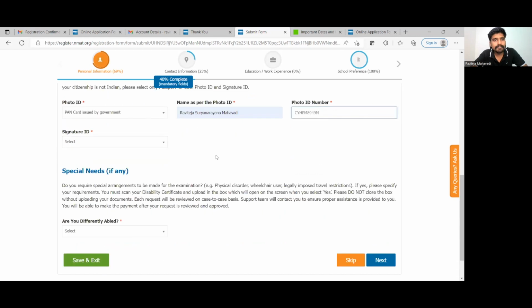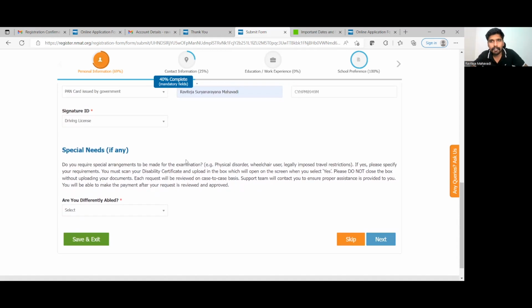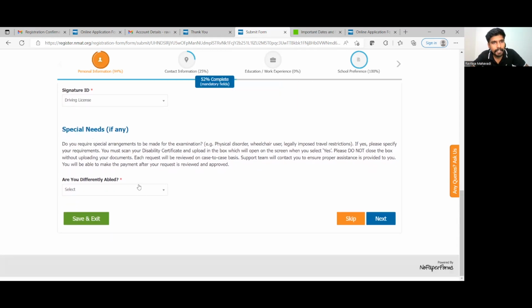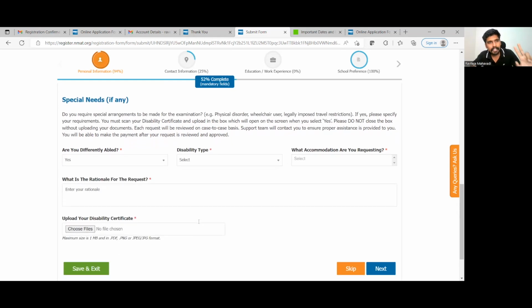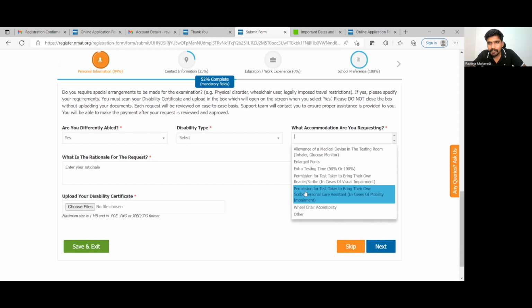Something like that. Then signature ID, I'll probably go with driver's license, right? So these are certain personal information that you will have to furnish. Special needs, again, you will have to furnish if you require any help or assistance, if you are differently able, then what is your disability type and what kind of accommodation are you requesting, right?